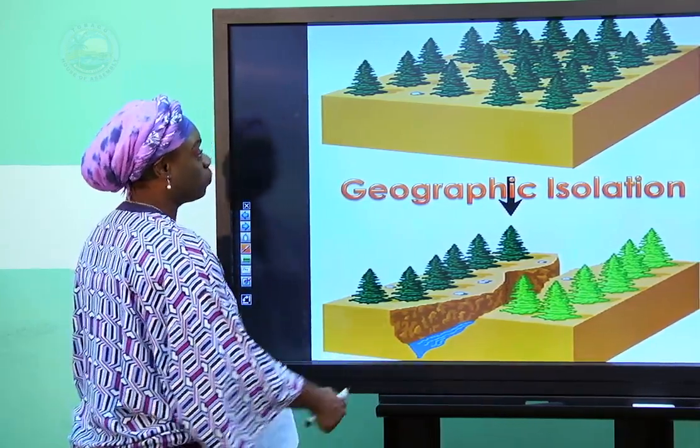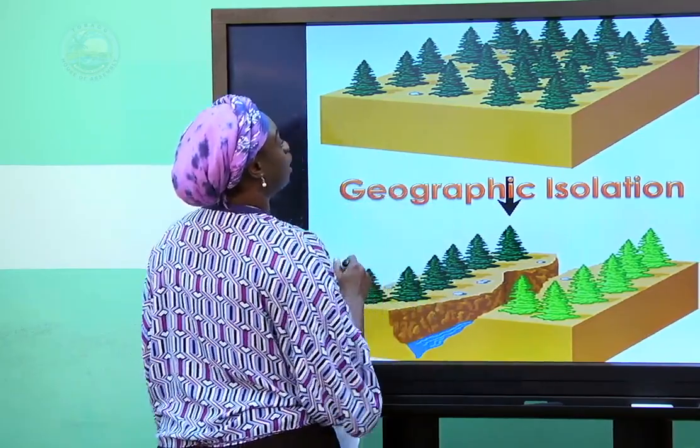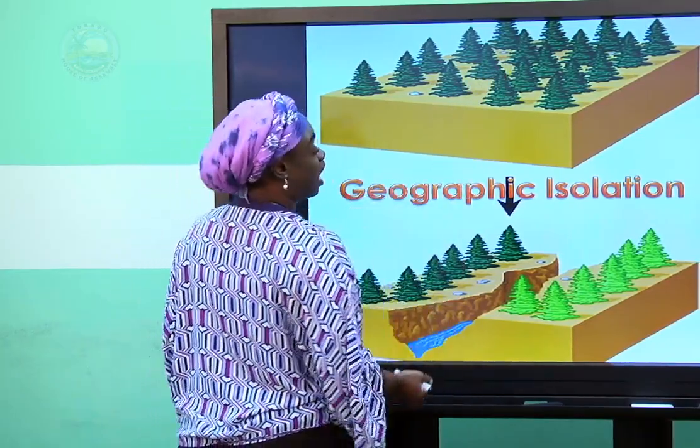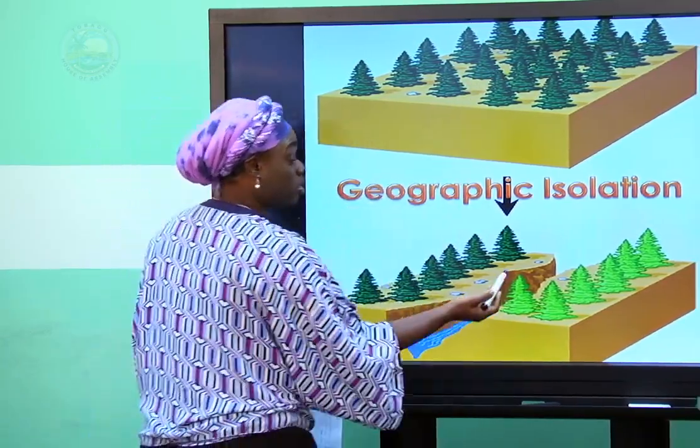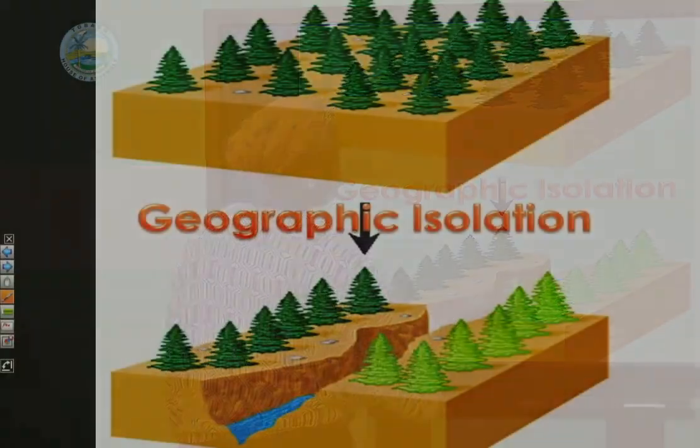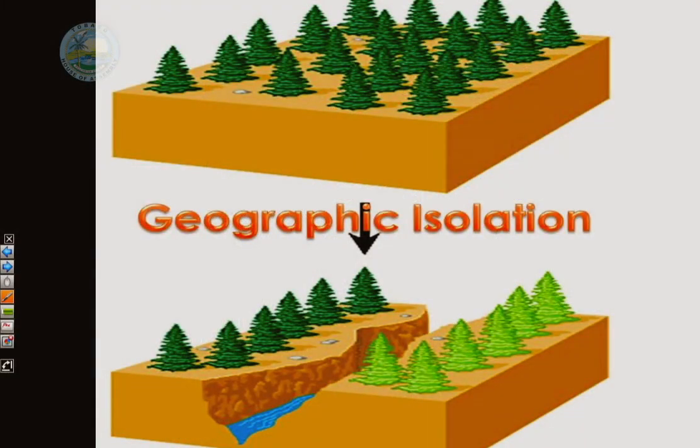So for example, in this particular diagram here, we have some trees, and for some reason we don't know, maybe an earthquake happened, and we have now a river and a rift or a distance created between the trees.